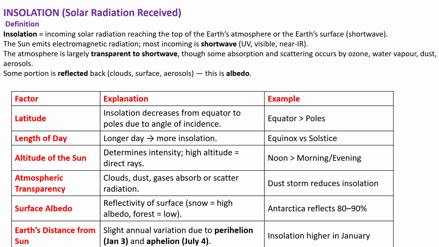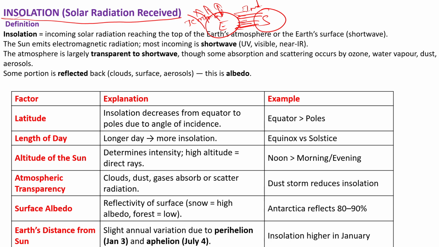What is insolation? Insolation is nothing but the solar radiation received by the earth. Here it is the earth, and here it is the sun. Usually the earth receives sunlight and heat from the sun, and this is nothing but insolation. The incoming solar radiation from the sun is insolation. And sometimes the earth also reflects this radiation back into the atmosphere, and it is known as terrestrial radiation.